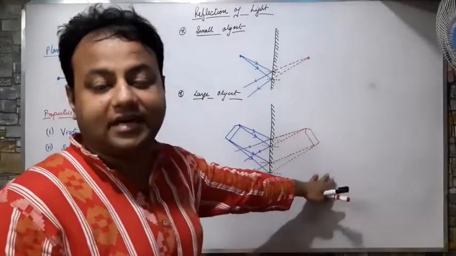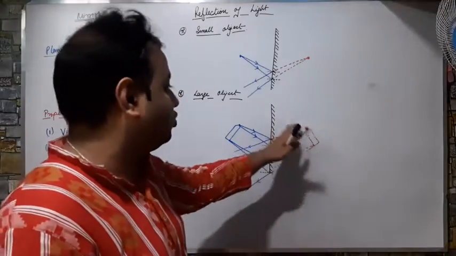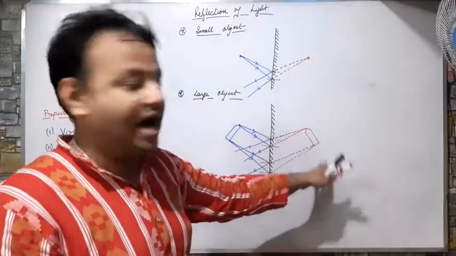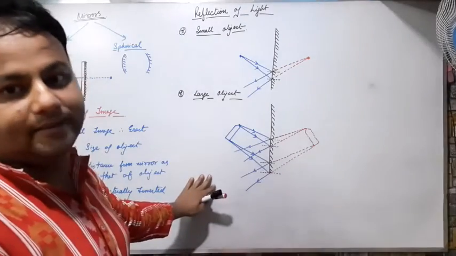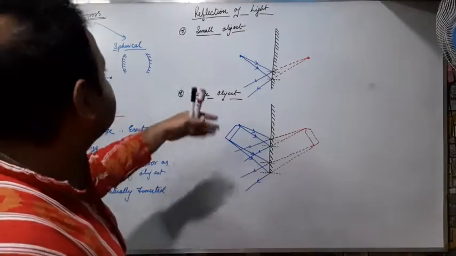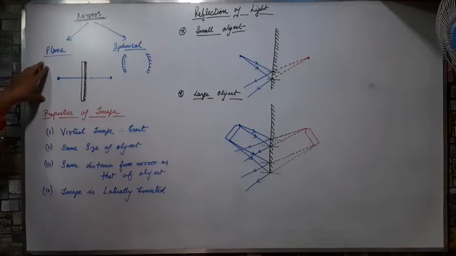I know this is a bit tricky. This should not normally be done, but to get the correct image, I have to take the position of the image first before drawing the rays. Correct? So this is the end of plane mirrors.